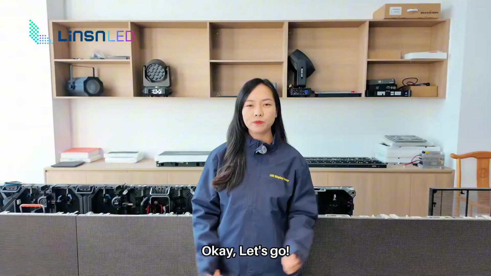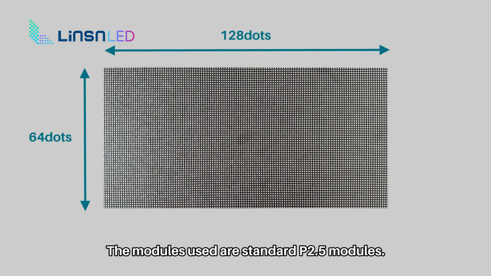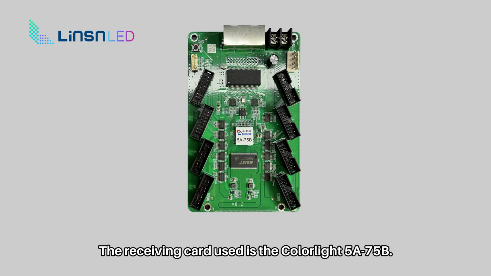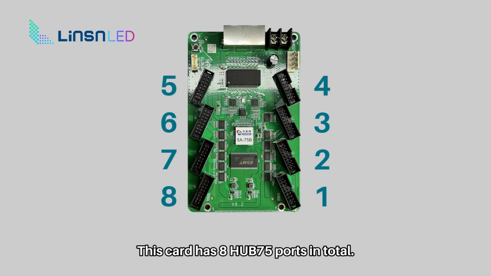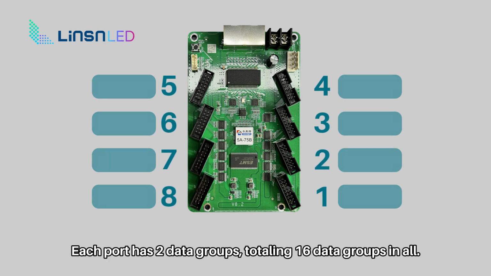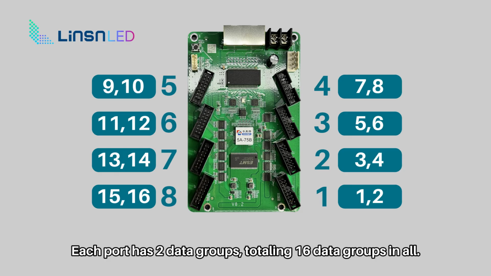Okay, let's go. The modules used are standard P2.5 modules. The receiving card used is the Colorlight 5A75B. This card has 8 hub75 ports in total. Each port has 2 data groups, totaling 16 data groups in all.